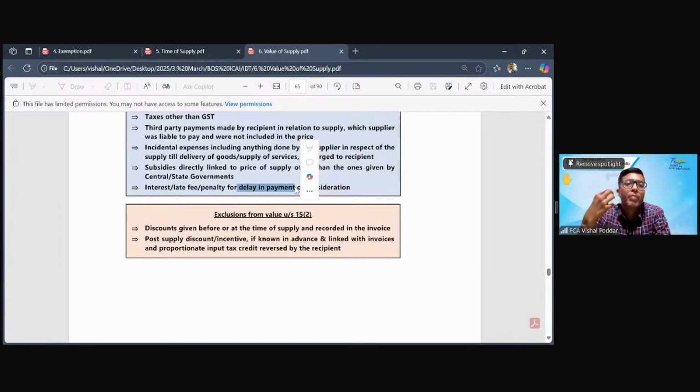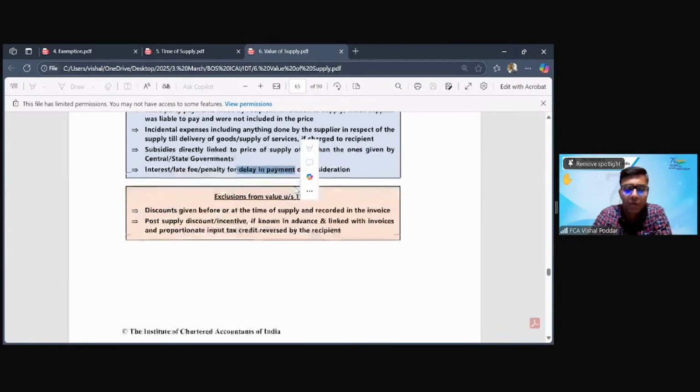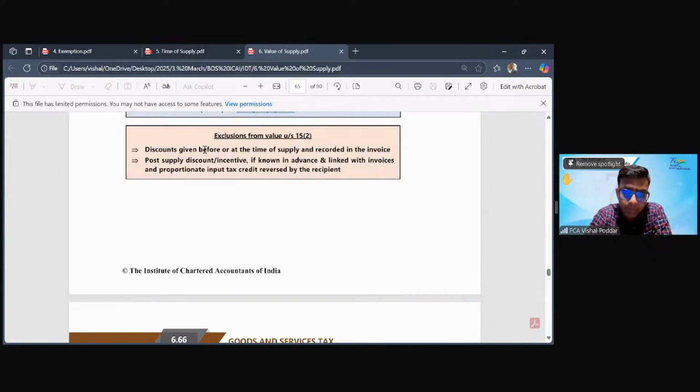So let us say I supplied to you some textile article on which the rate of GST is 12%, for 1 month credit. You paid after 3 months. So there is 2 months delay. I am asking you to pay me interest of 2 months. This 2 months interest will be taxed at 12%, which is the rate for the original supply. It will be treated as supply of original goods. So this interest amount will not be taxed separately as interest. It will be taxed as original supply of goods or service, whatever it is.